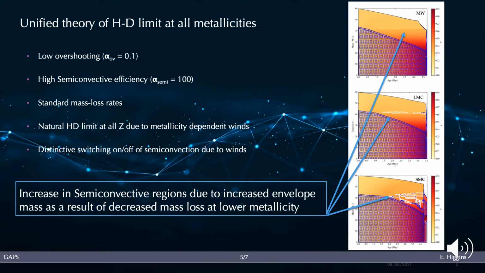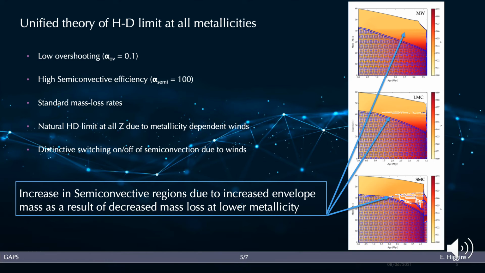We now have a unified set of parameters which is able to reproduce the HD limit for all metallicities by implementing minimal overshooting to allow for semiconvective regions to form and highly efficient semiconvection to favour bluewards evolution above the HD limit. The standard Vink mass loss prescription indirectly dictates the change in blue or red evolution because of the